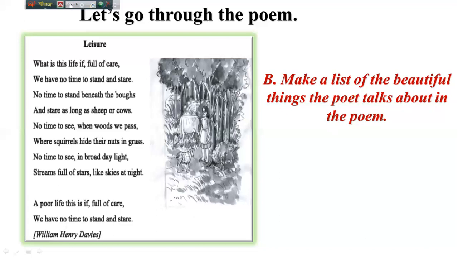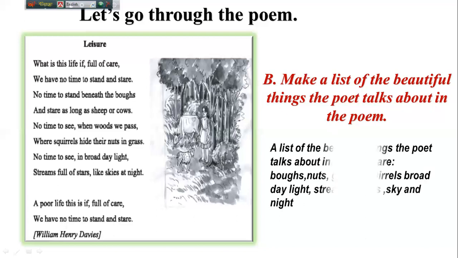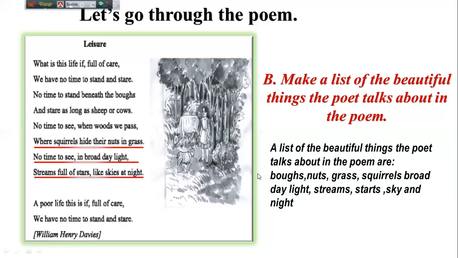In this poem that I have recited for you, you have got some names of beautiful things. So what are these things? I want to show you in this poem about those things. Look here, where squirrels hide their nuts.